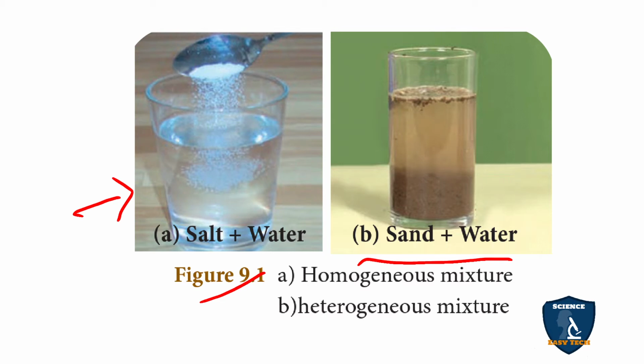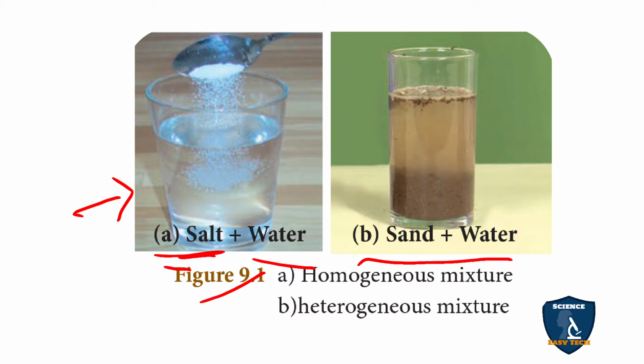Okay. So, this is salt plus water. Here salt is the solute and water is the solvent. When you add the salt, that is the solute particles, in the solvent, the solute completely dissolves and you cannot separate it. So that solution is called a homogeneous mixture. Homogeneous means you cannot separate it.